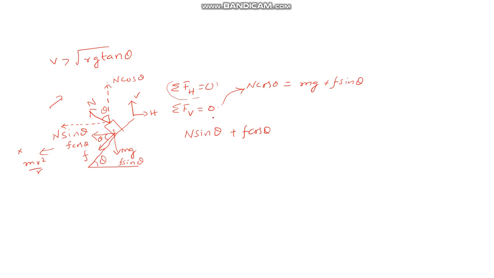So don't consider this as 0. At the state of equilibrium, n sin theta and f cos theta are both in the same direction, so the net force will be n sin theta plus f cos theta, and that net force is the centripetal force. In this case you cannot write sigma fh is equal to 0 because the frictional component is adding to n sin theta.